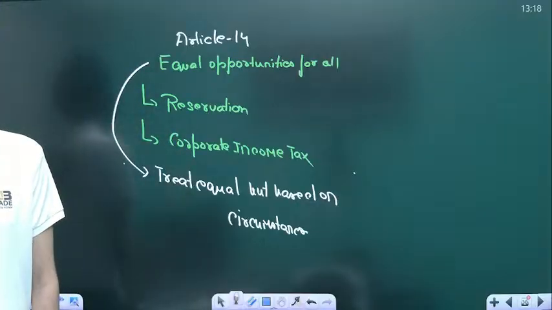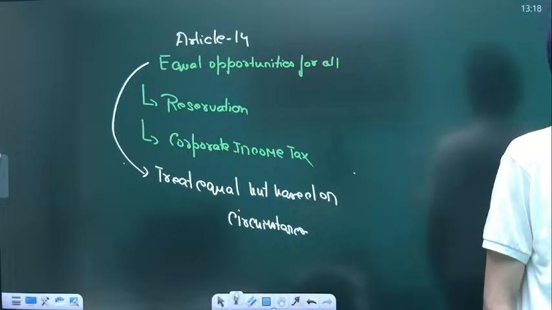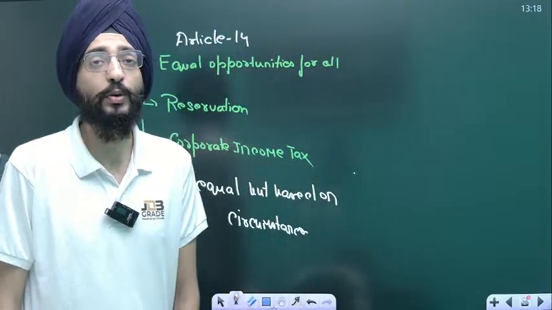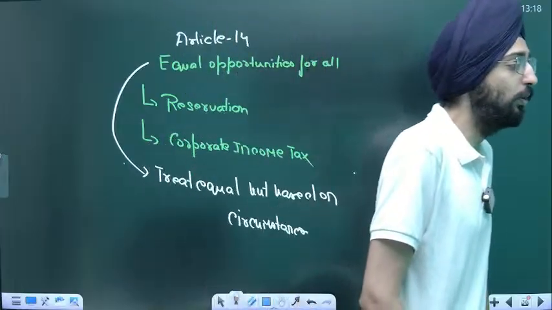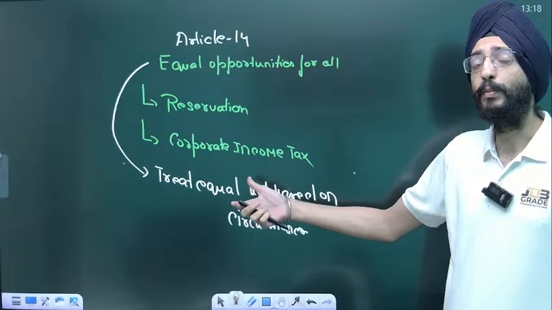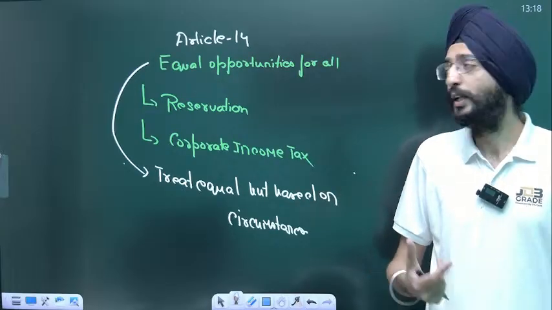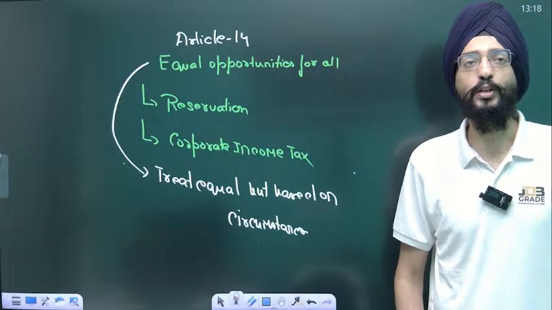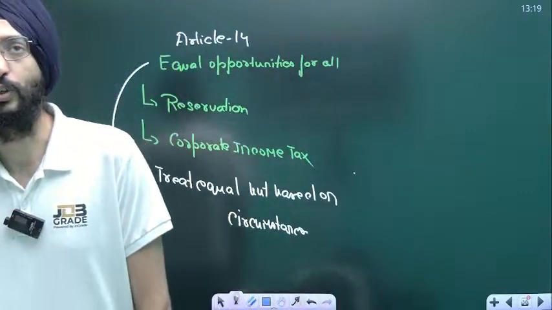Reservation is one of the aspects where you are rectifying the historical injustice that's been there in history. How? You provide certain quotas in educational institutes and government jobs. Even when you talk about corporate income tax, you take larger taxation from rich people in order to develop the nation. That's again equal opportunities for all. Of course you can't take corporate income tax from a poor person; you take it from rich people.